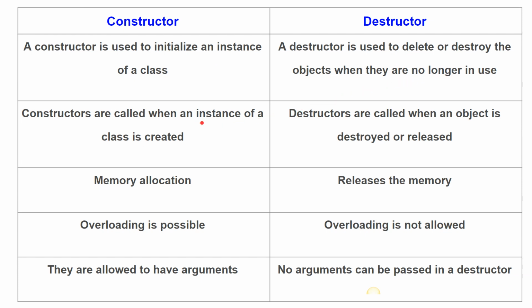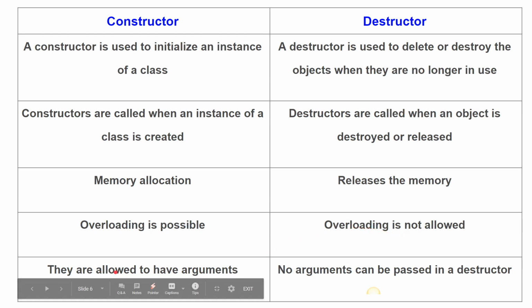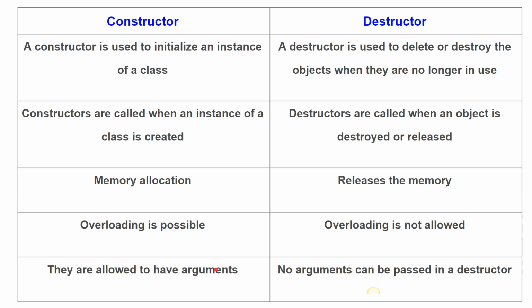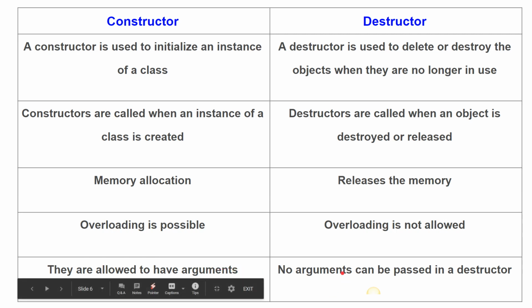Constructors are called when an instance of a class is created. Destructors are called when an object is destroyed or released. Constructors are used to allocate memory for the variables, and destructors release the memory. Overloading is possible for constructors, but not for destructors, which means we cannot have multiple destructors in the same class. Constructors are allowed to have arguments, which means you can pass arguments to the constructor, but destructors do not take any arguments. No arguments can be passed in a destructor.